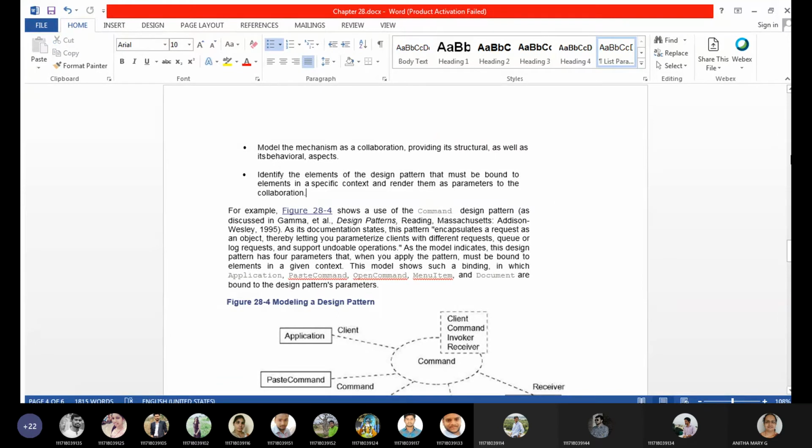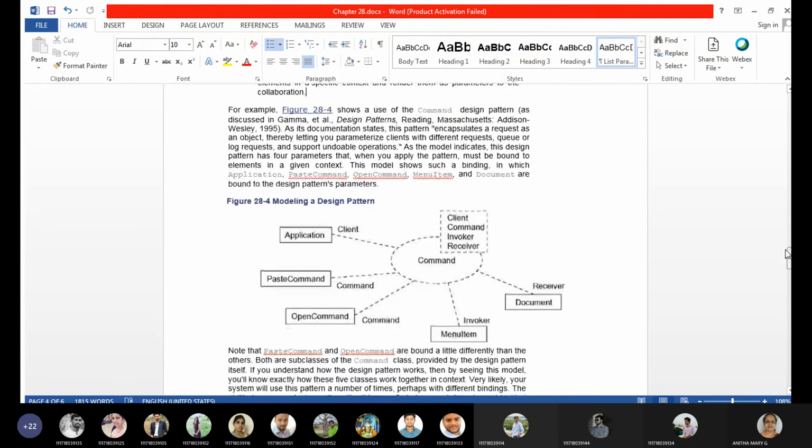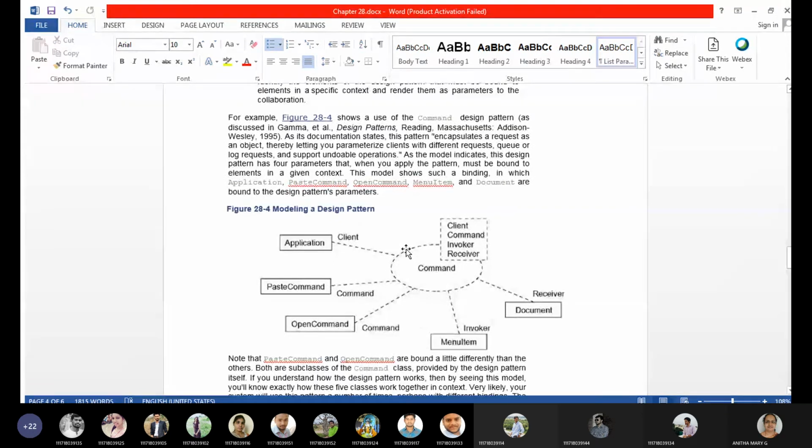Let's see the example given here. The design pattern is nothing but a mechanism. So command is a mechanism and it has a parameterized or template class: client, command, invoker, receiver. In order to work with this mechanism, these all need to be collaborated by taking this template.